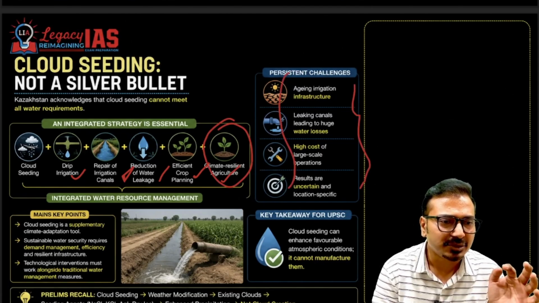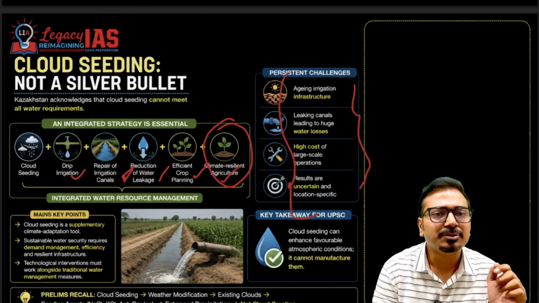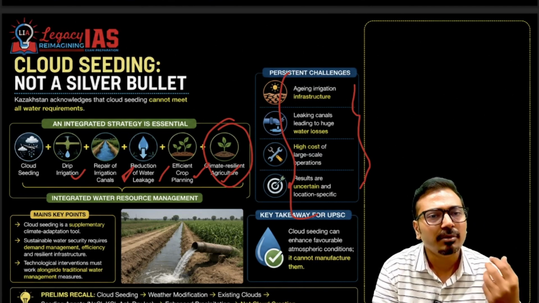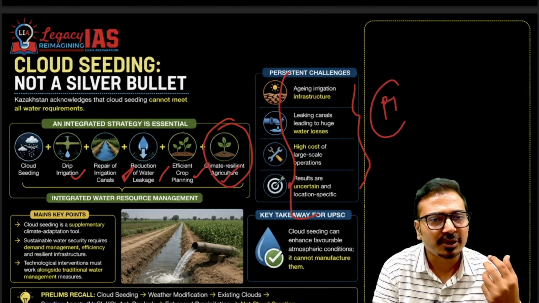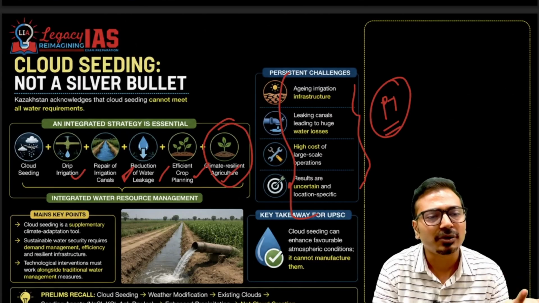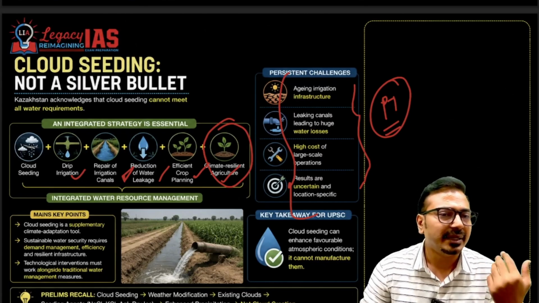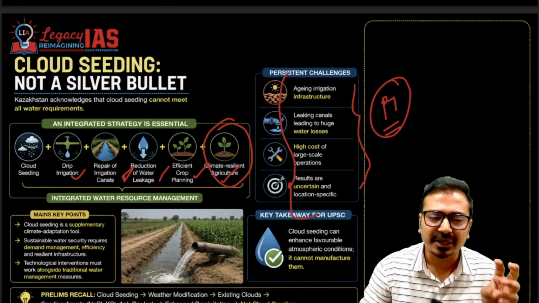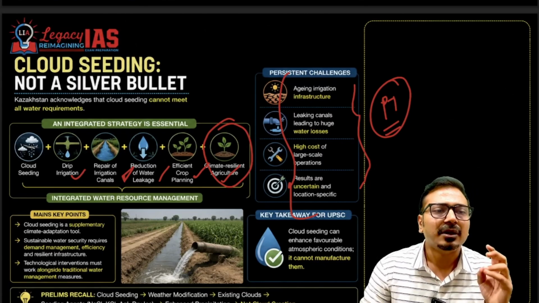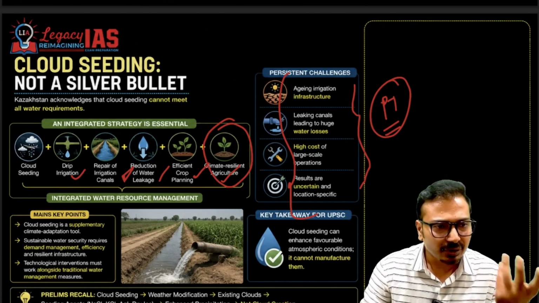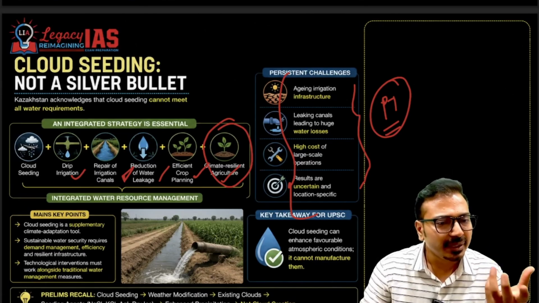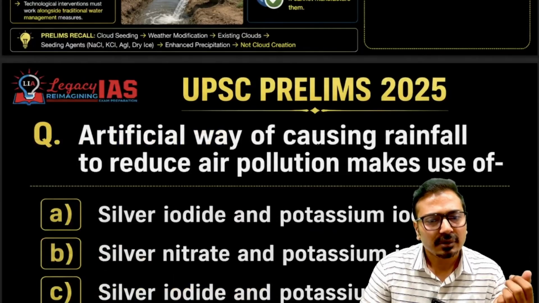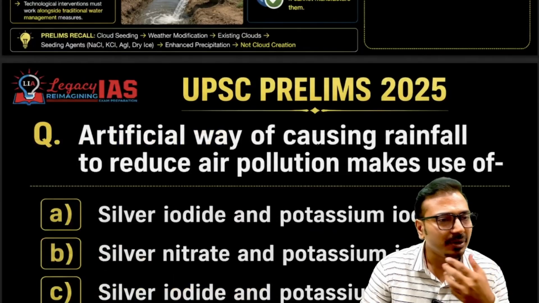Okay, so the challenges part we have already talked about. This particular cloud seeding mechanism is important from a prelims as well as mains perspective. It is not a long term solution. Along with cloud seeding, sustainable measures in terms of irrigation, drip irrigation or sprinkler irrigation, and climate resilient varieties of crops should be developed to deal with such drought conditions that may happen, especially because of climate change.